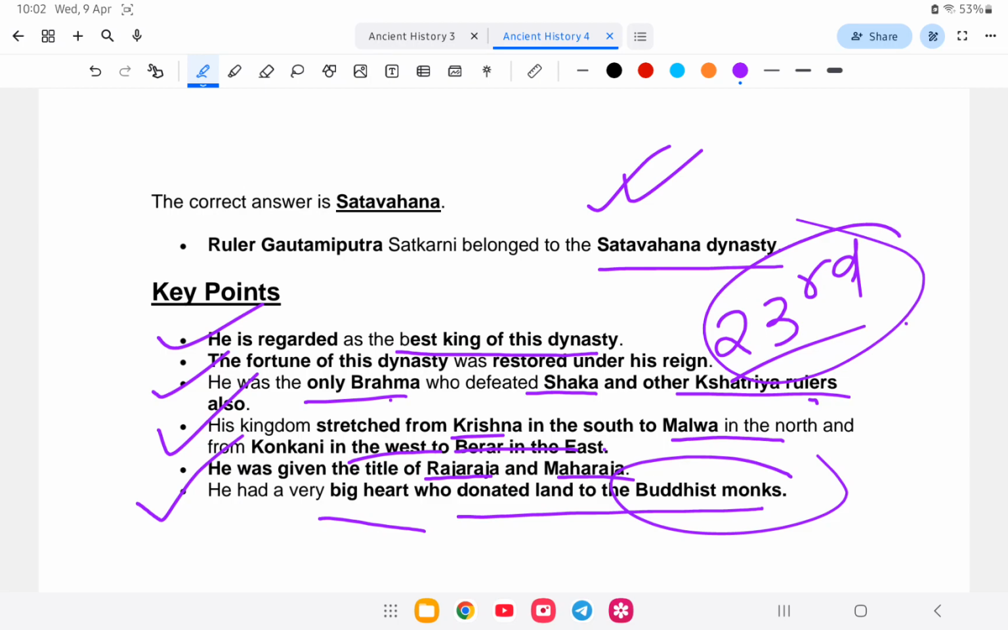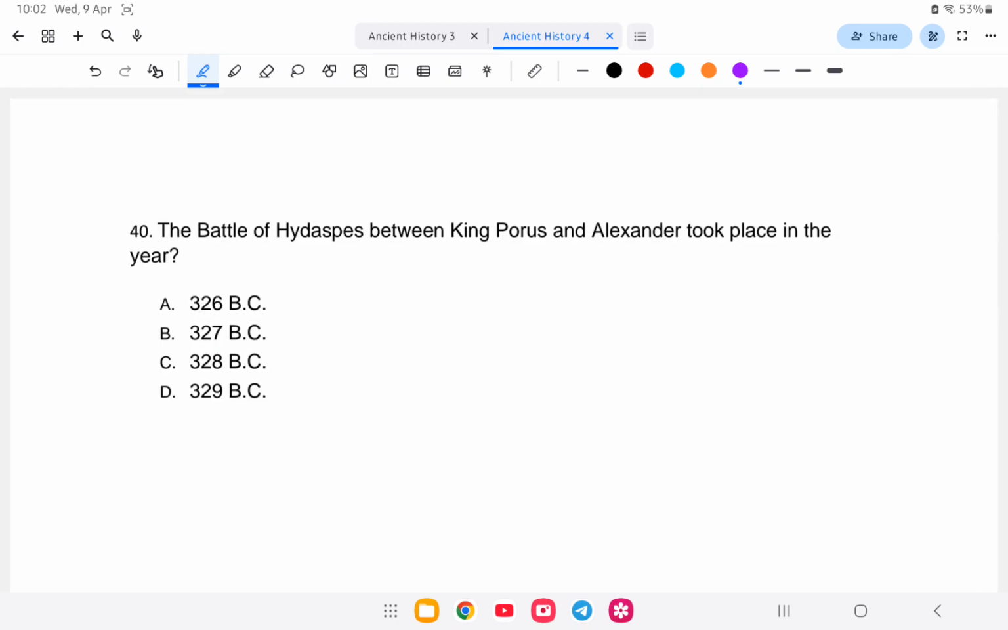Next and the last final question for today. The Battle of Hydaspes between King Porus and Alexander took place in which year? Alexander came to India and defeated the Indian king Porus. And the Battle of Hydaspes was fought in 326 BC.